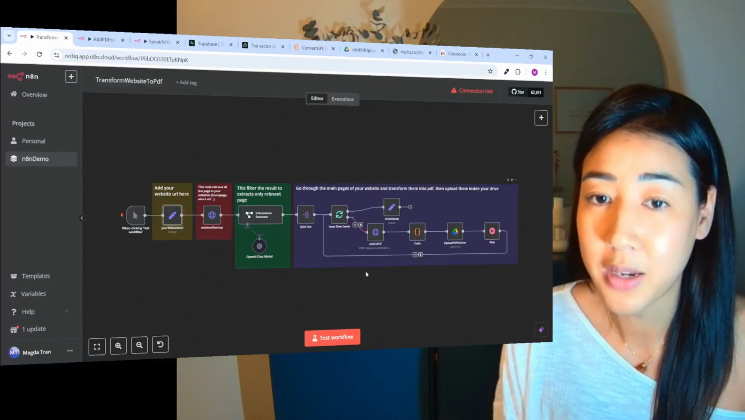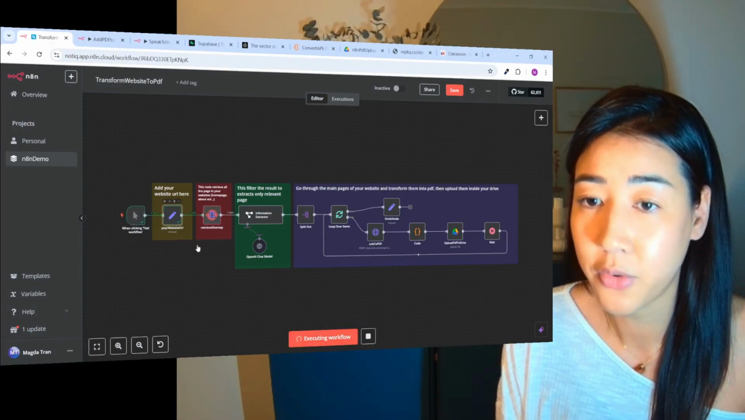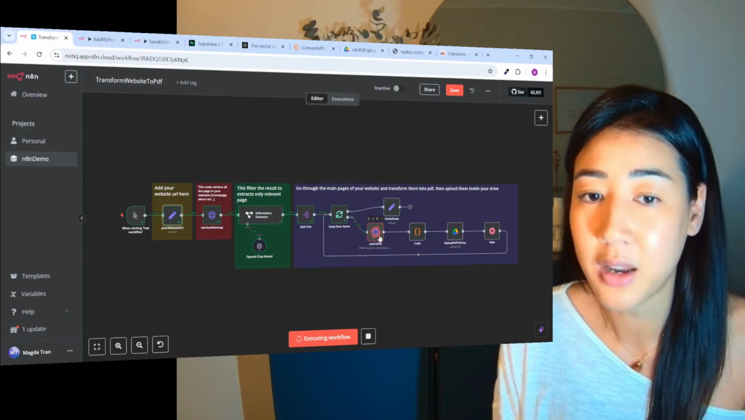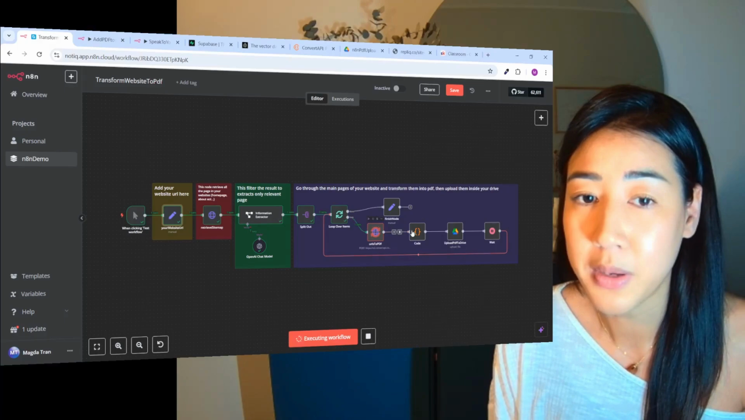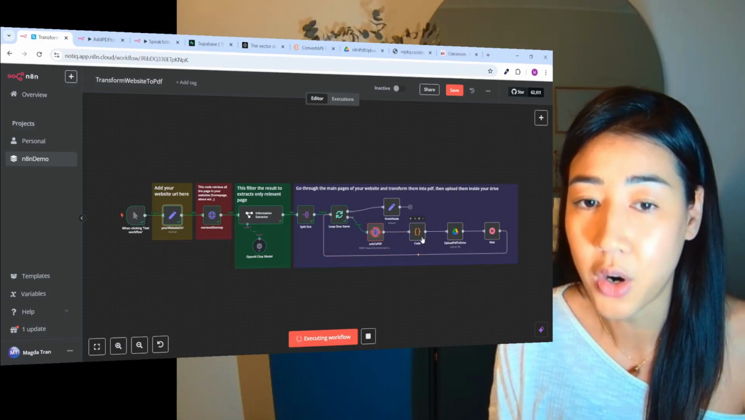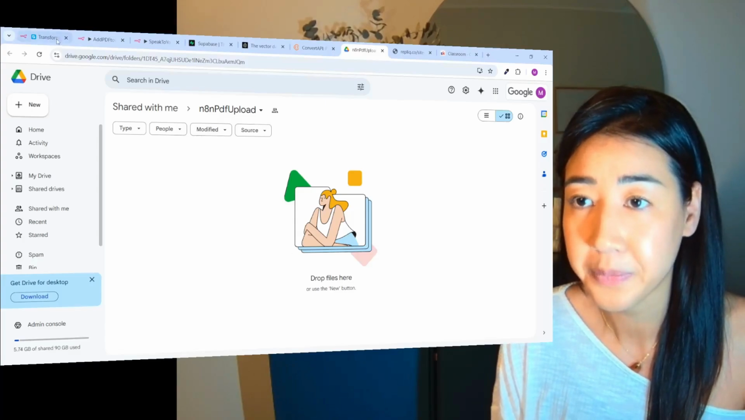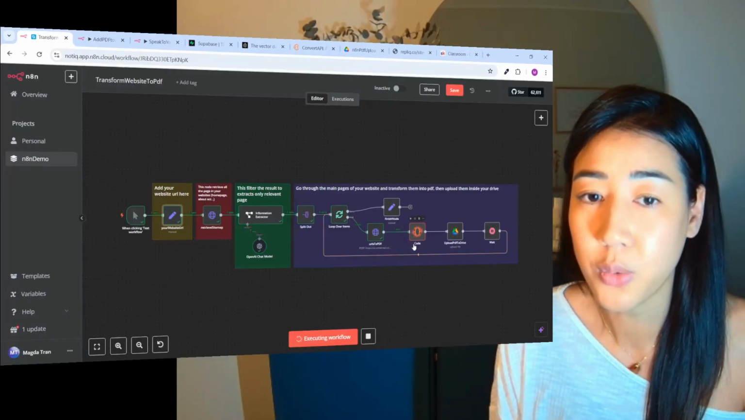So when we have our PDF files, I'm just going to run this flow right here now to see how it works. So you can see that now it starts to extract. And when we have all of these PDF files, then it's going to be uploaded inside of our Google Drive right here. So I have my Google Drive right here. Yeah, so this is just going to take a minute.